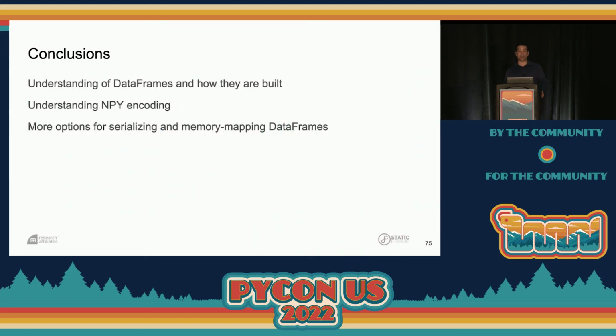All right, so I hope you've gained a good understanding of data frames and how they are built. I hope now you have a clear understanding of how this 14-year-old encoding mechanism works and how we can redeploy it now to produce something that's actually materially faster than the so-called gold standard of data encoding. And I hope you leave here with more options for serializing and, in fact, memory mapping data frames than you had when you started.